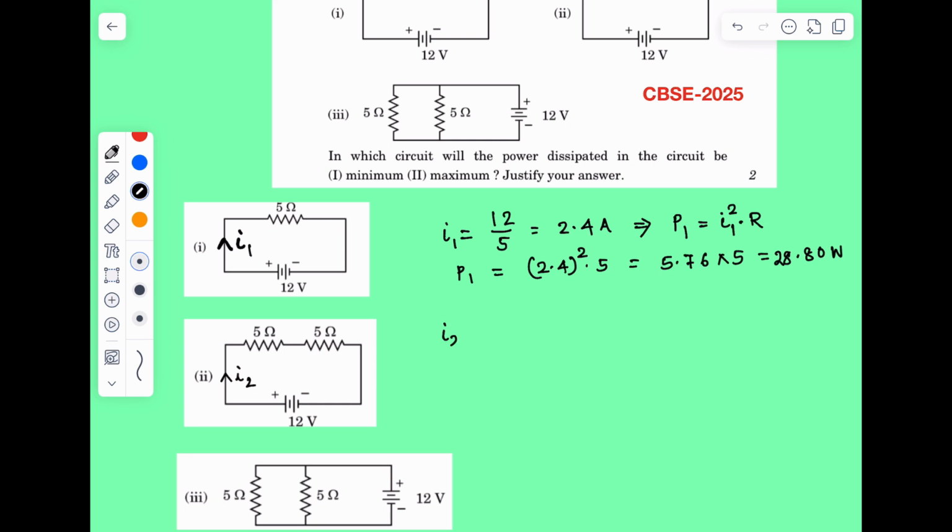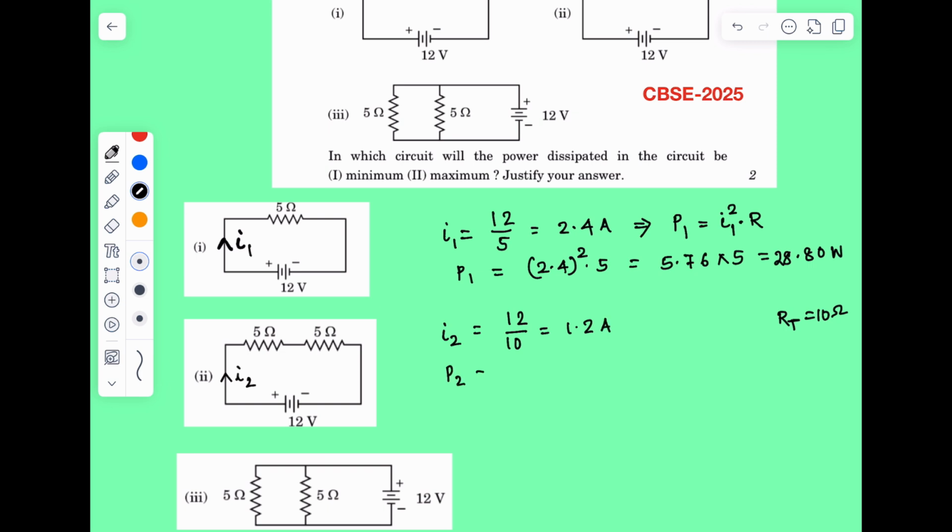Now I2 is equal to 12 divided by 10, because here the total resistance, because 5 ohm and 5 ohm are both in series, the total resistance RT is equal to 10 ohm. That you can write 5 ohm plus 5 ohm is equal to 10 ohm. That gives 1.2